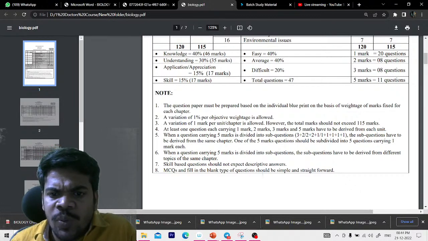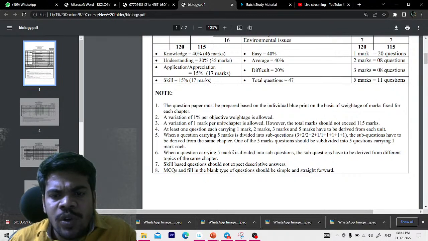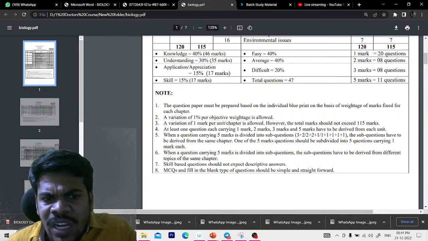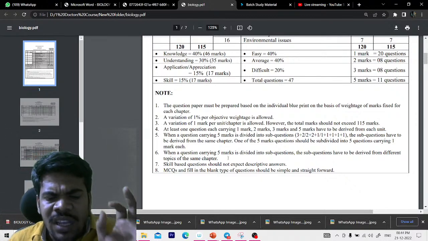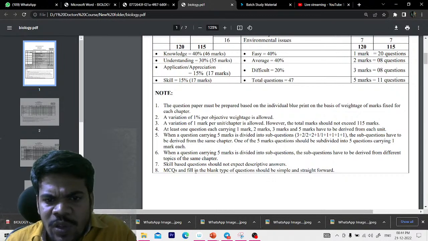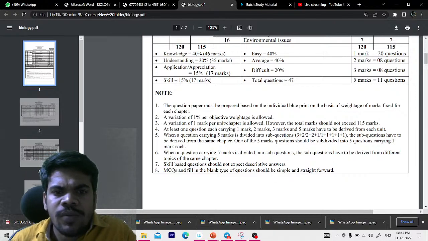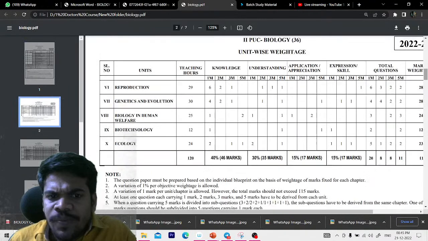Skill based questions should not expect descriptive answers. Skill based questions means 1 mark questions, bits. We don't need to write the description about that, just choosing one correct answer or fill in the blanks. MCQs and fill in the blanks type of questions should be simple and straightforward. Okay, so these are the instructions for all the questions.